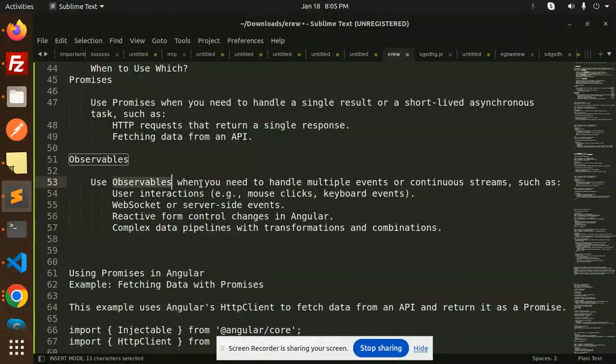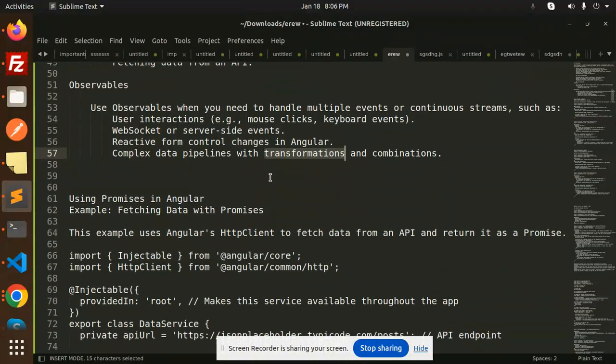Observables. Use observables when you need to handle multiple events or continuous streams, such as user interactions, mouse clicks, keyboard events, WebSocket or server-side events, reactive form control changes in Angular, complex data pipelines with transformations and combinations. In that scenario, you can use observables.